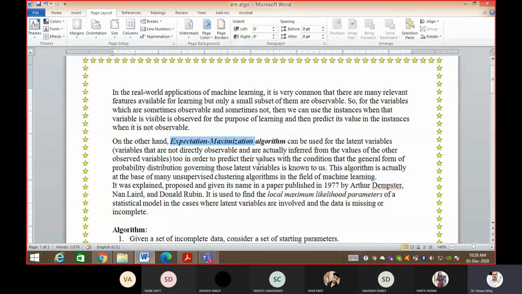For solving this kind of problem, the algorithm was made in the field of machine learning for unsupervised clustering, and it was proposed by Arthur Dempster, Nan Laird, and Donald Rubin. It is used to find the local maximum likelihood parameters of a statistical model in the case where latent variables are involved and the data is missing or incomplete. Basically, there is a data set, but it is not a complete data set. Some values you have to infer from other columns.